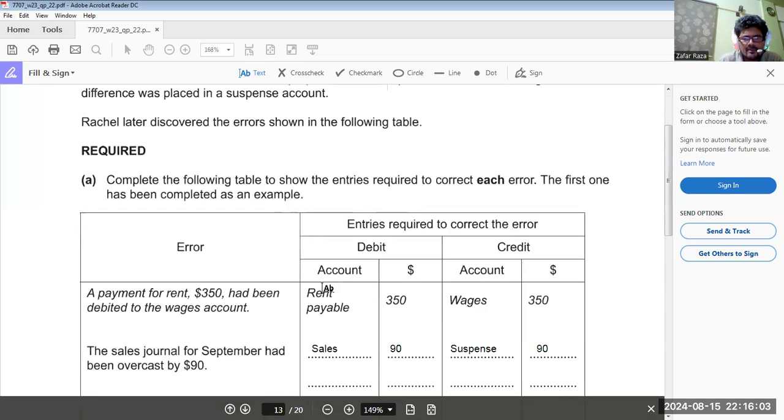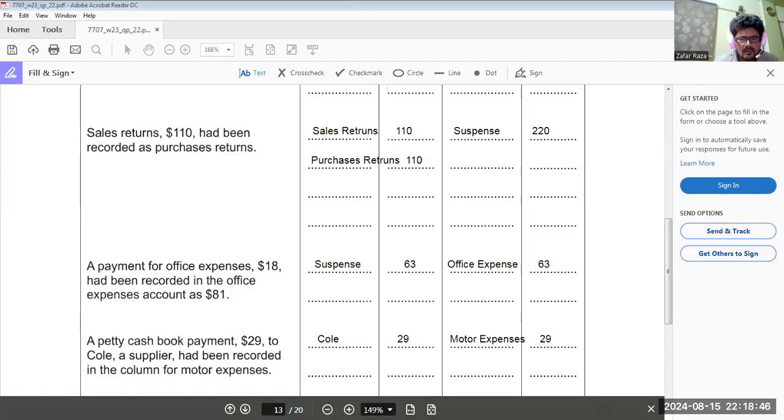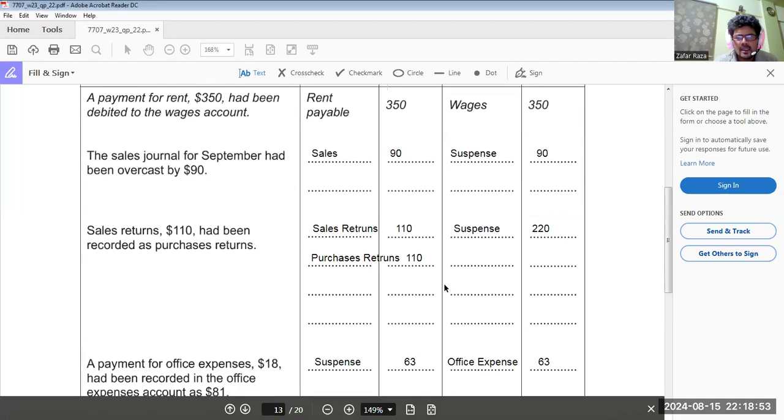Okay, so take out the first one. In the first entry, we do not have suspense. In this entry, suspense is going to be credited. Okay, so what we do, we are going to credit suspense in the first entry by $90.